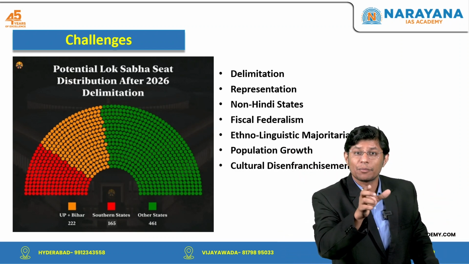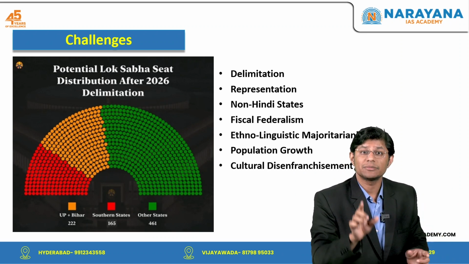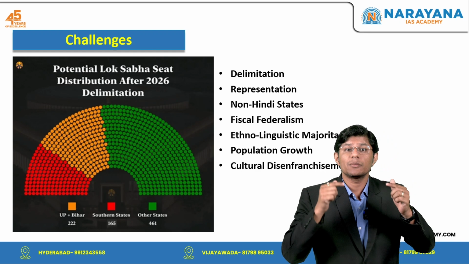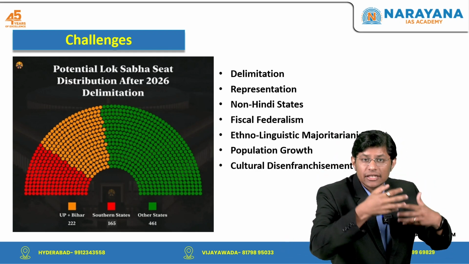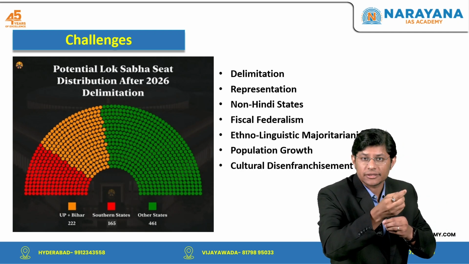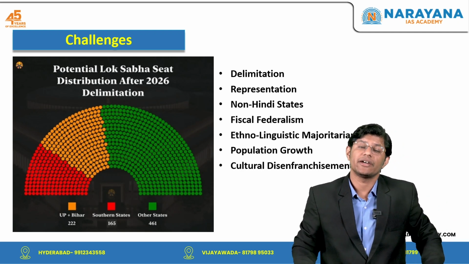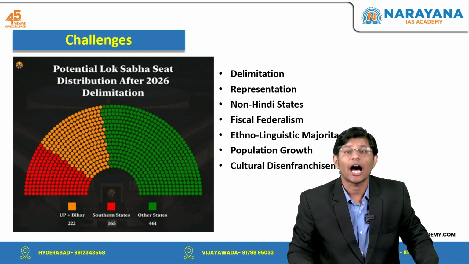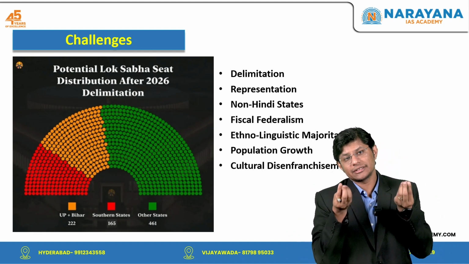And then another solution is to maintain the current state seat proportion with increased seats. A balanced approach would involve retaining the current proportion of seats among states but increasing the total number of seats in each state, which means proportion wise the seats in every state would increase. Now, this would help offset the representational deficit in states with high population growth while maintaining fairness and political stability.